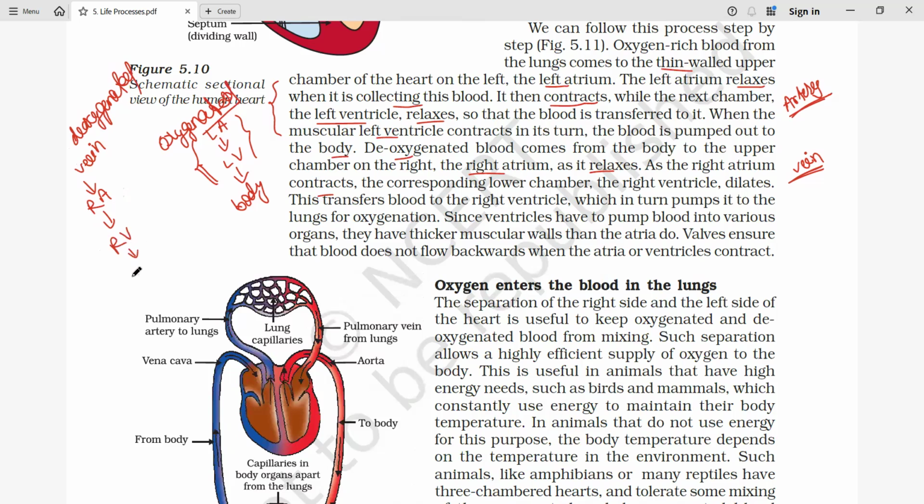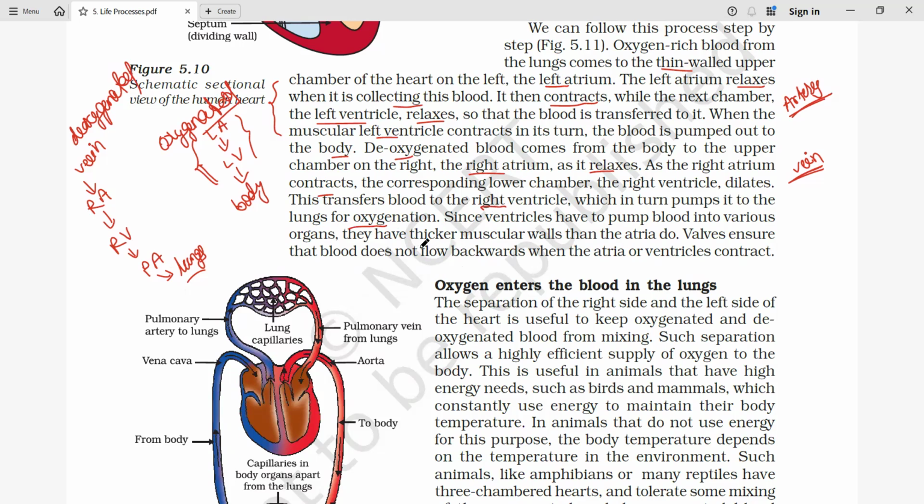Now, the right ventricle is going to contract. So from here, it will go through where? Pulmonary artery. From the pulmonary artery, it will go where? To the lungs. The lungs have capillaries where exchange of gases takes place. Okay, is it clear? So the right ventricle pumps to the lungs for oxygenation. Okay, this part is clear.